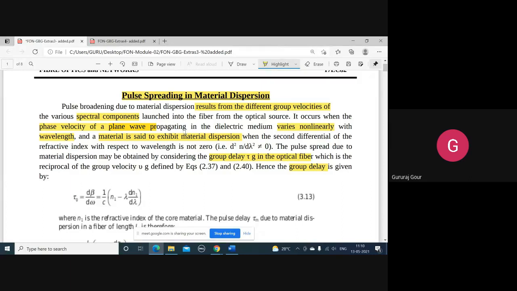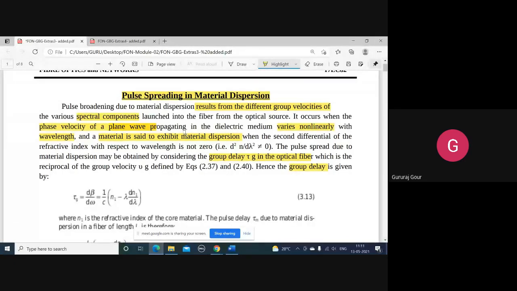Therefore, we will not be having a single set of points having a single phase or group velocity. We'll be having multiple sets of such points having multiple phase velocities or group velocities or spectral components, because they will not be launched at the same time. And all such things are there in the plane wave. Now the plane wave itself is varying randomly with the wavelength.